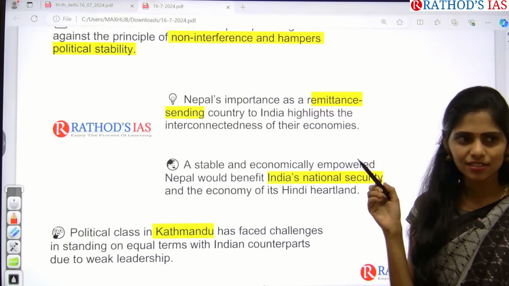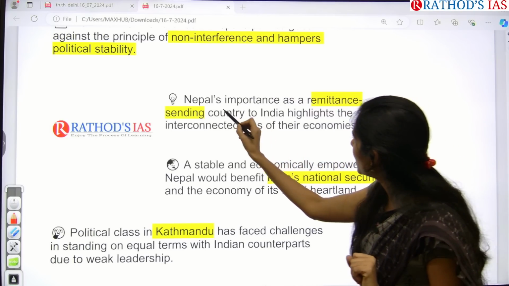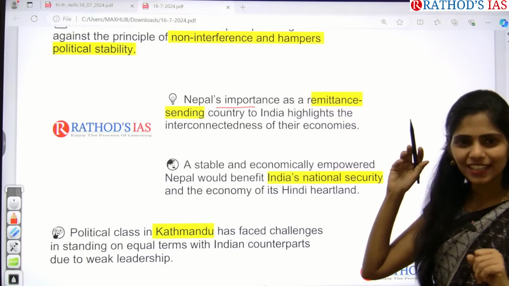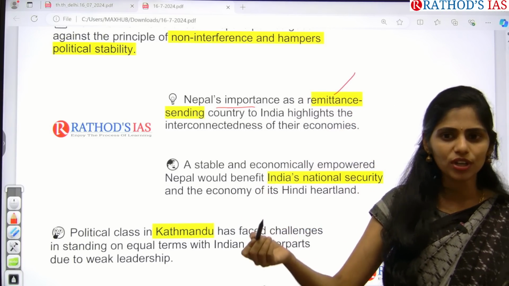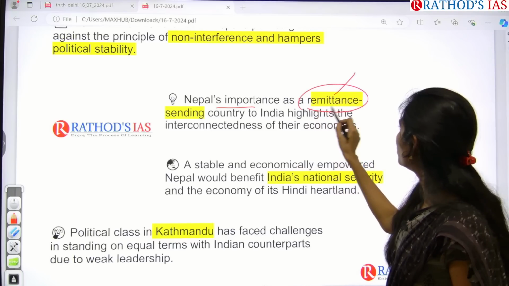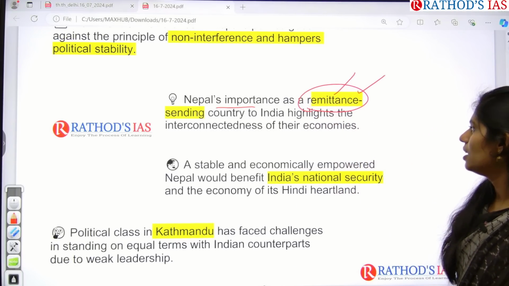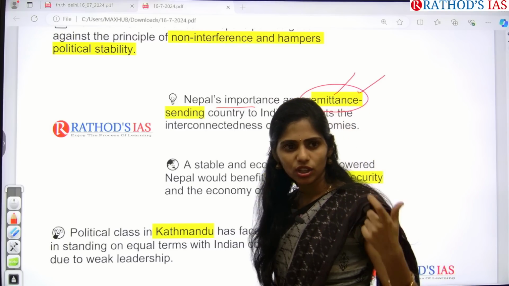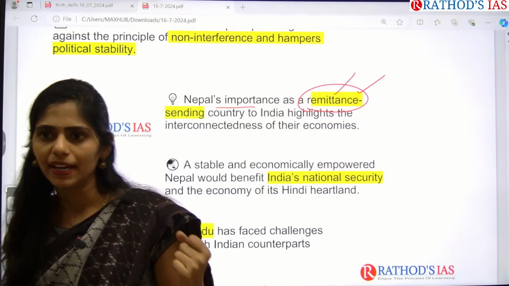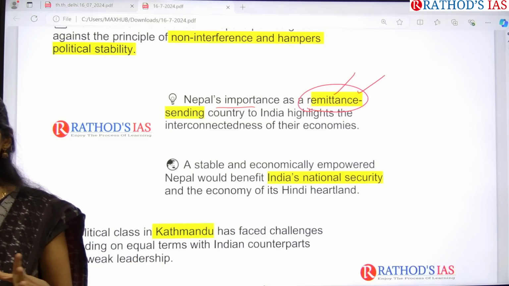That is called remittances. Nepal is very important for India for remittances. Most of the Indians go to Nepal and work, and Nepal is also sending remittances to India. So it is also one of the factors influencing India and Nepal relations because the diaspora is very important.